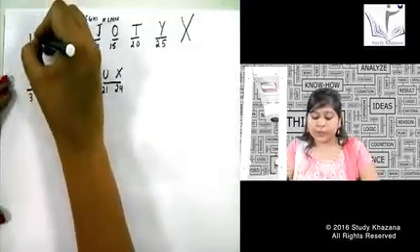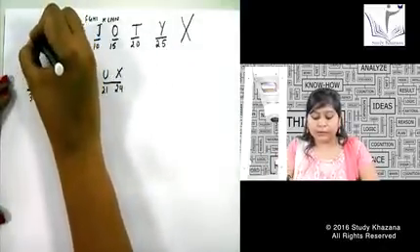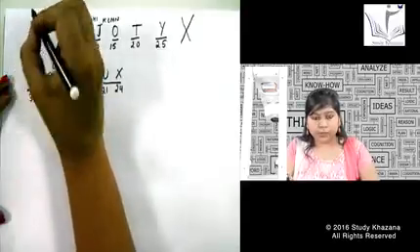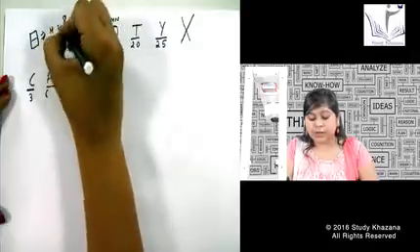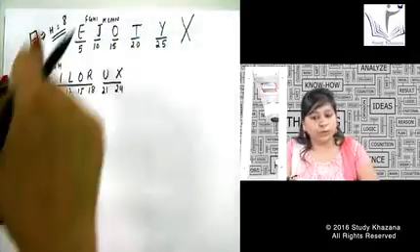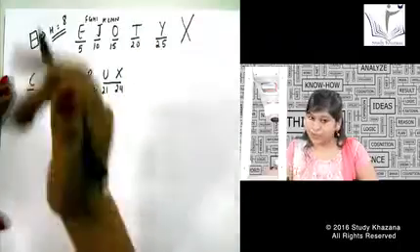H you remember yourself, because H I have written like this. I have made a line above this and I have made a line below this. So this makes a number as 8. H makes a number 8. I do not need to write down H in this series because H is direct.